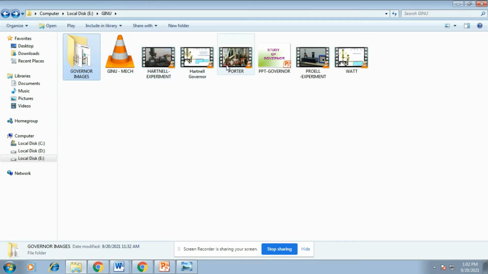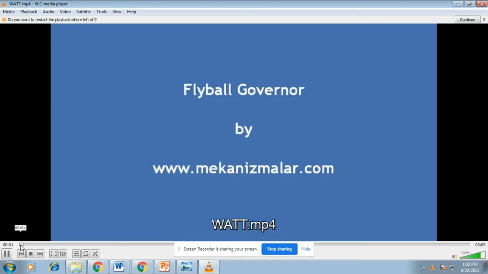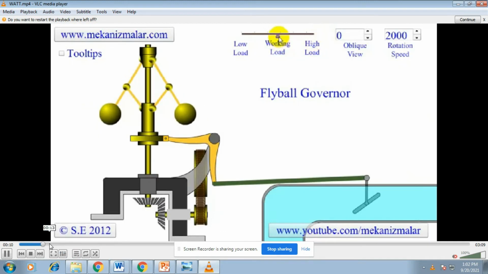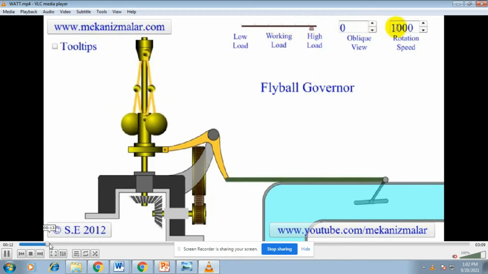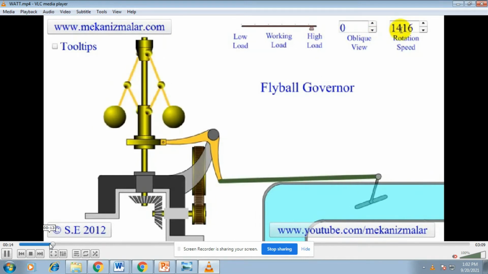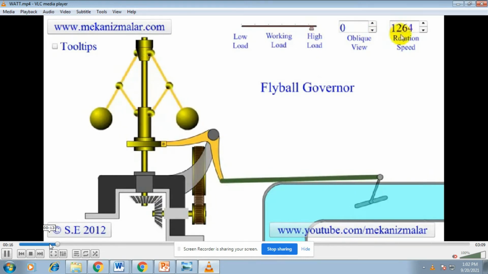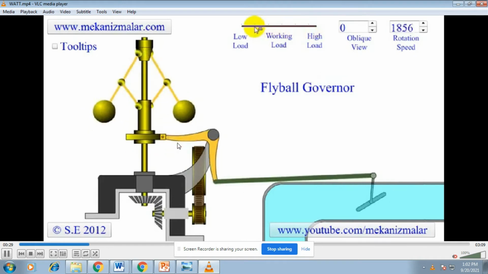So now I go to the small animation of the Watt governor. This is the animation of the Watt governor. The bevel gear is rotating now, and the rotation speed is 1150 RPM, revolutions per minute.